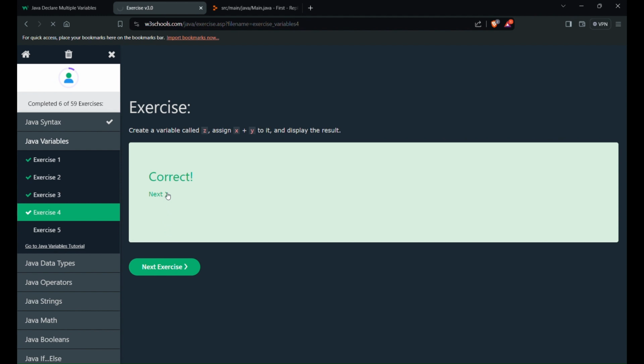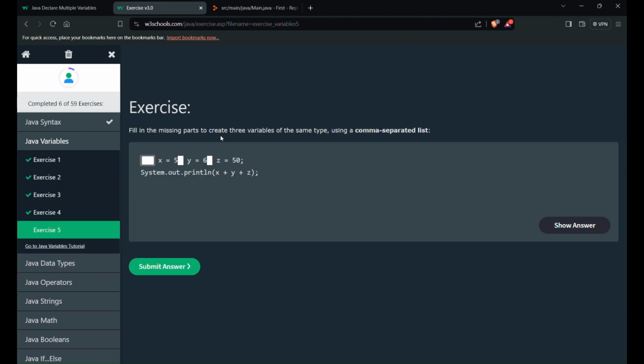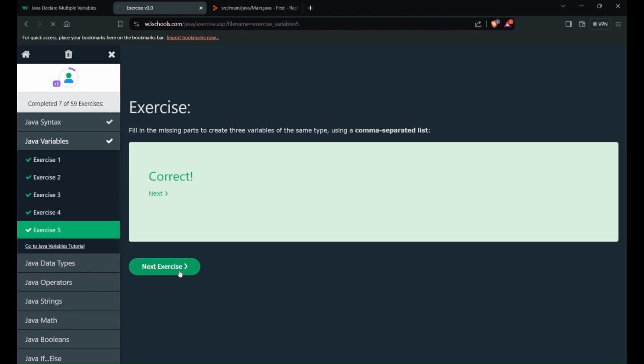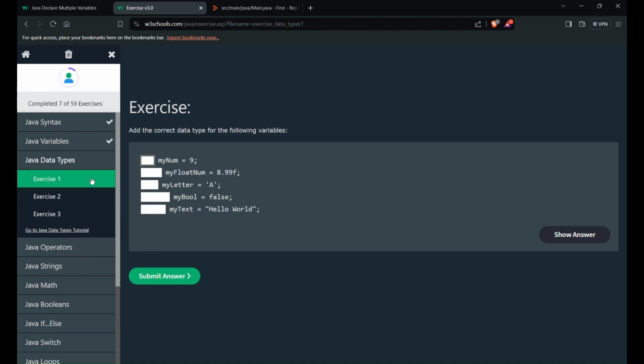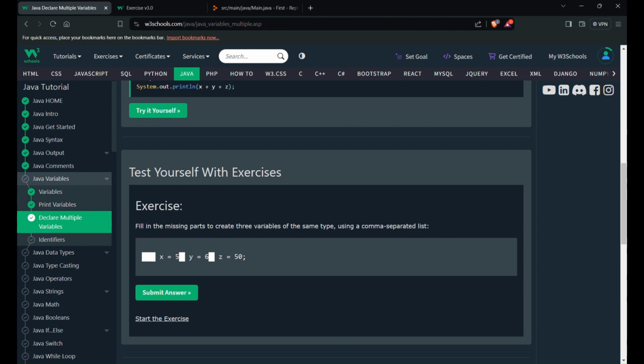Next we'll go to exercise 5. Fill the missing parts to create three variables of the same data type. So here it is 50, so it should be an integer. So int, and they have given a comma separated list, so we just have to put commas here. So this is also done. So we have completed Java variables here.